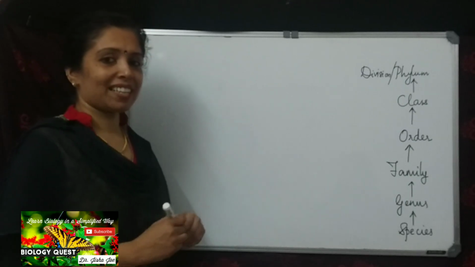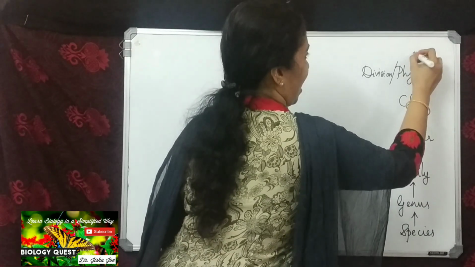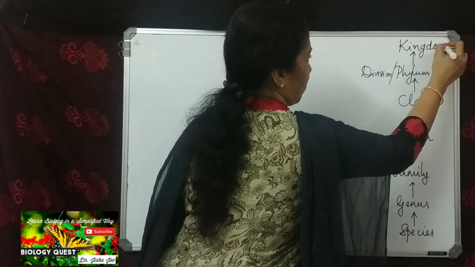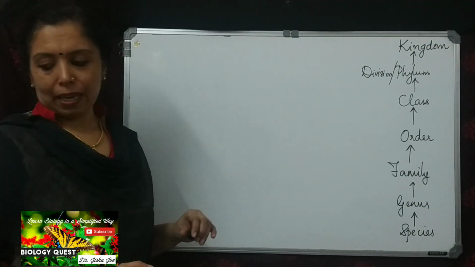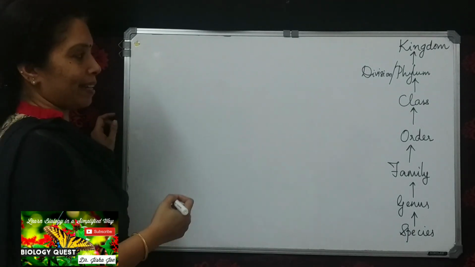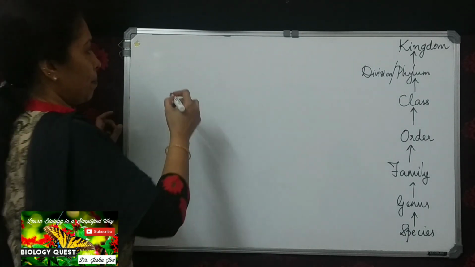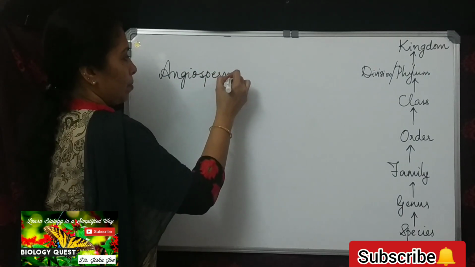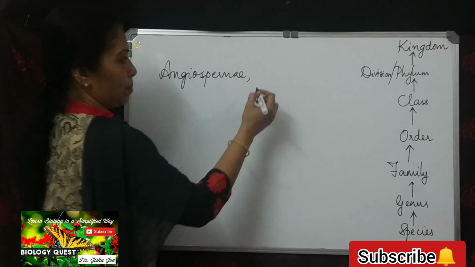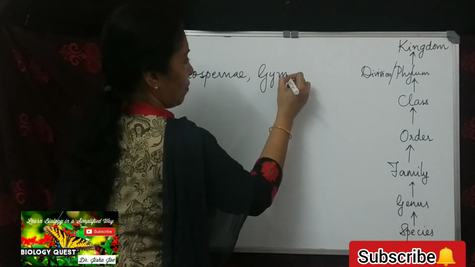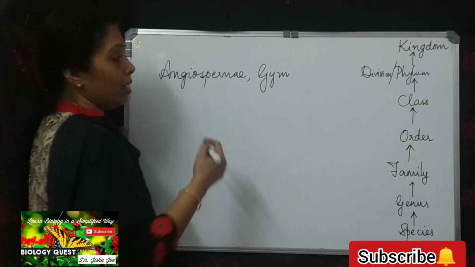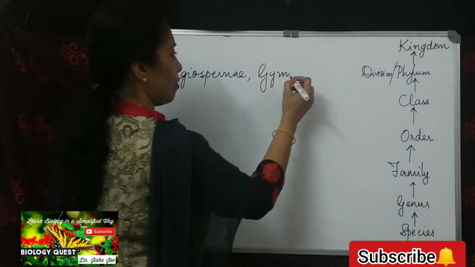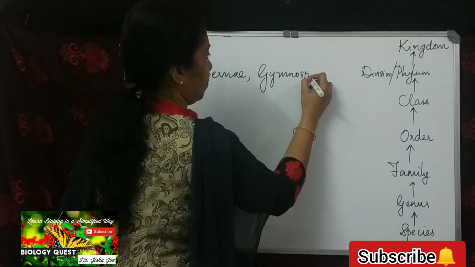Which is the next higher taxon? It is the kingdom, which is the highest taxon. Now if we take the example from the plant kingdom, we have Angiospermae and Gymnospermae. We also have the pteridophytes, bryophytes and others, but I'm just taking only two to make you understand.